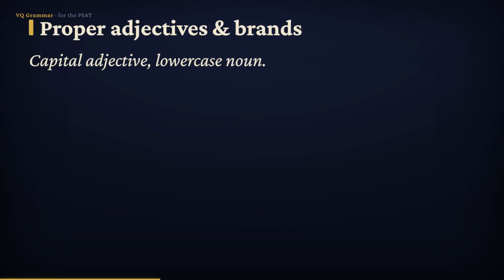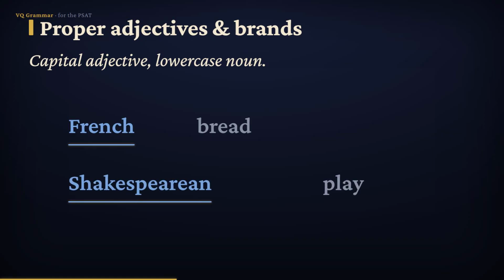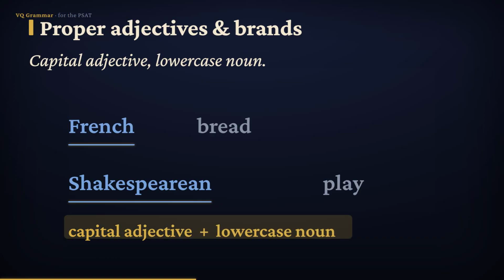Now the trickiest piece, proper adjectives and brand names. A proper adjective is made from a proper noun, and it keeps its capital. French bread, a Shakespearean play, a German shepherd. The adjective stays capitalized, but the common noun it describes, bread or play, stays lowercase. Brand names work the same way. Capitalize the brand, but not the product word after it.